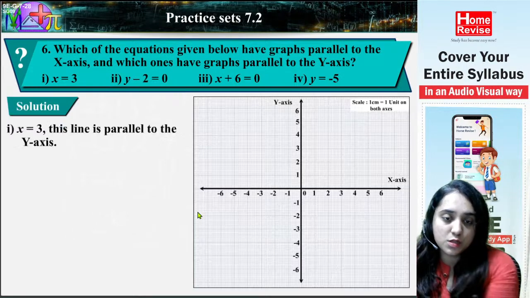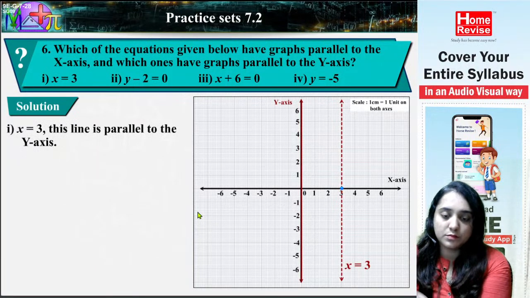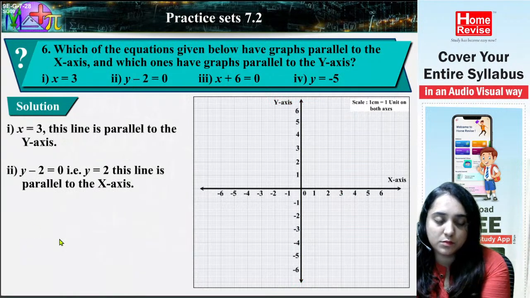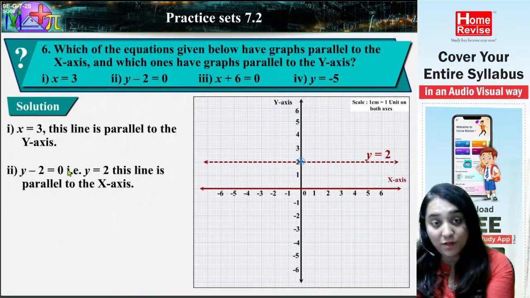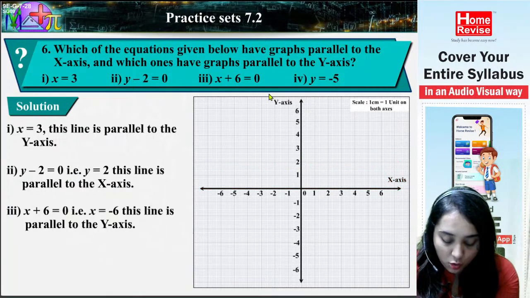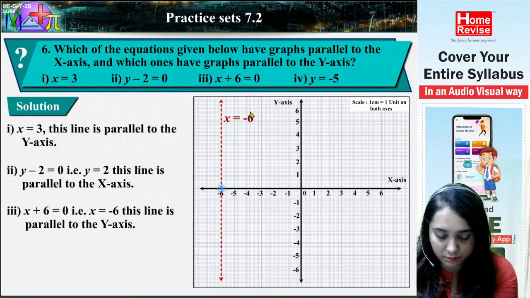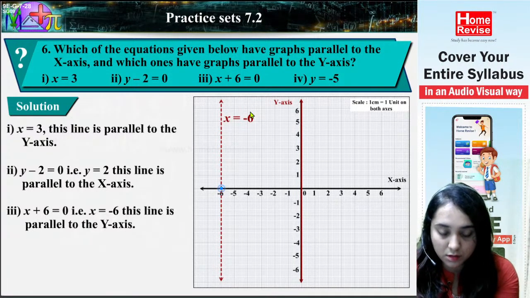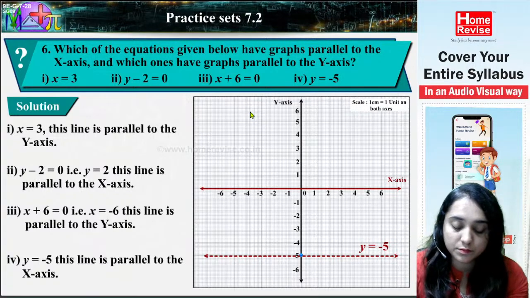Solution. 1. x is equal to 3. This line is parallel to the y-axis. 2. y minus 2 is equal to 0, that is, y is equal to plus 2. This line is parallel to the x-axis. 3. x plus 6 is equal to 0, that is, x is equal to -6. This line is parallel to the y-axis. 4. y is equal to -5. This line is parallel to the x-axis.